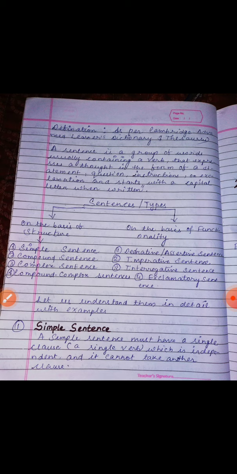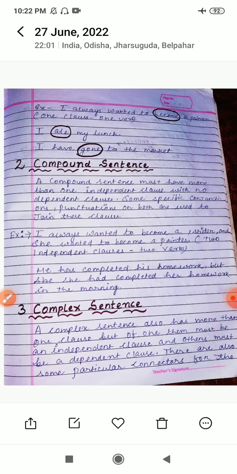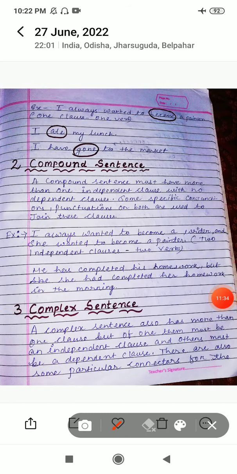So in a simple sentence, they must have a single clause, a single verb which is independent, and it cannot take another clause. Let me give you one example. For example, "I always wanted to become a painter." Can you see there is a single clause, "I always wanted to"? And one verb is present here. As you can see, the verb is "become". "Become" is the verb here.